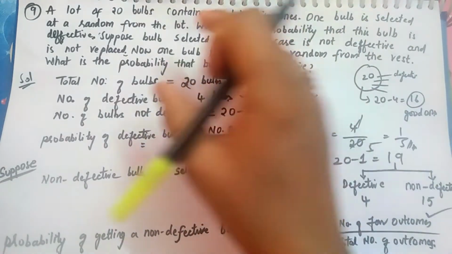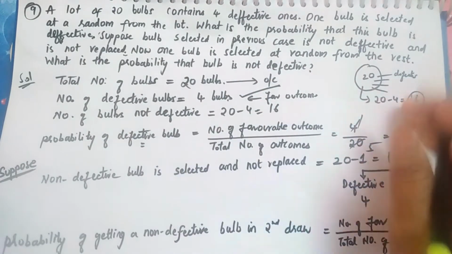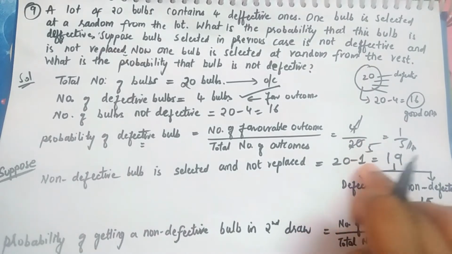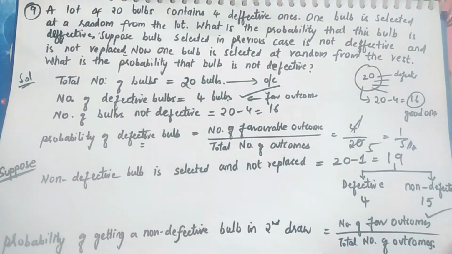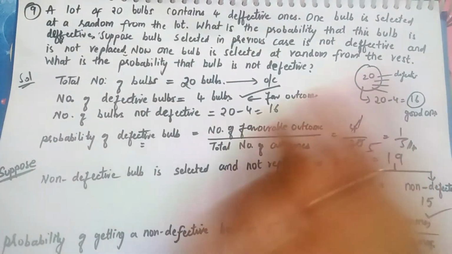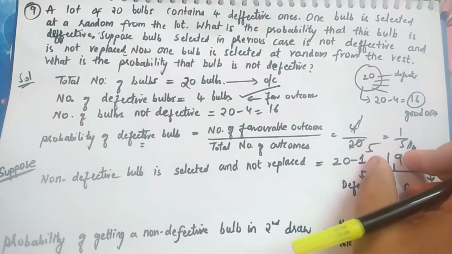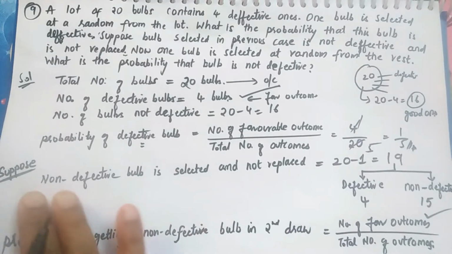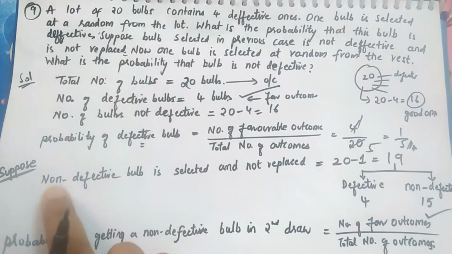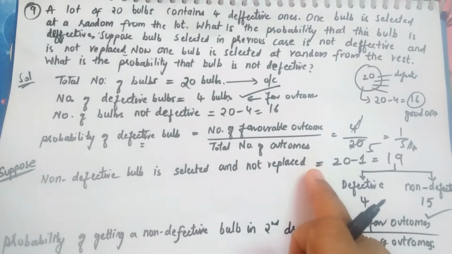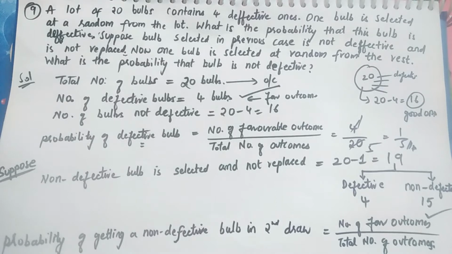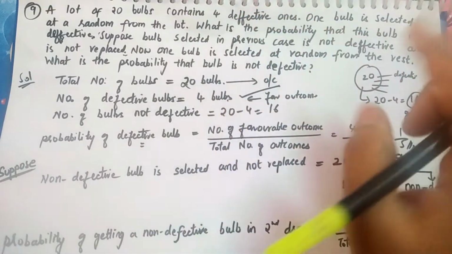So next time, from the 20 bulbs we have already removed one bulb, and after we get to know that it is a working bulb, we moved it aside. It means that we are left with only 19 bulbs, right? The total number of bulbs left in our hand is 19. So we are supposing here a non-defective bulb is selected and not replaced. We have removed it and kept it aside.